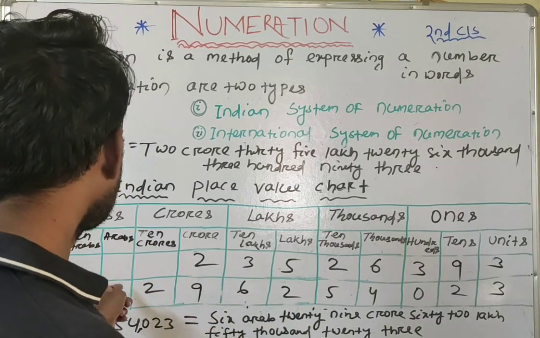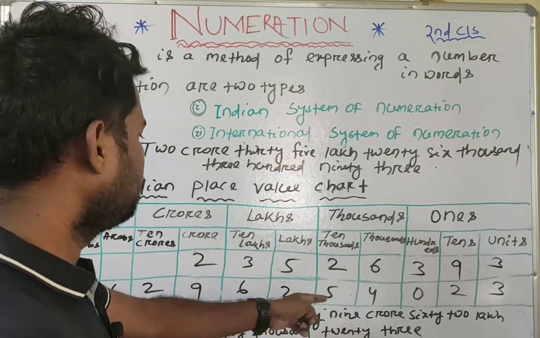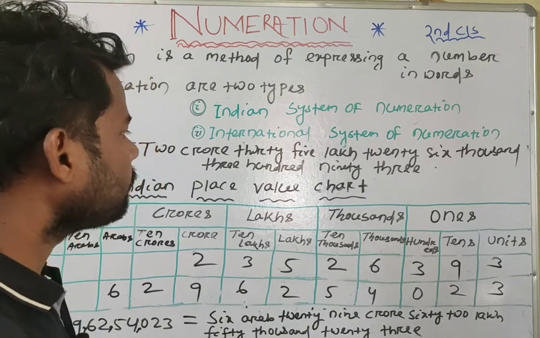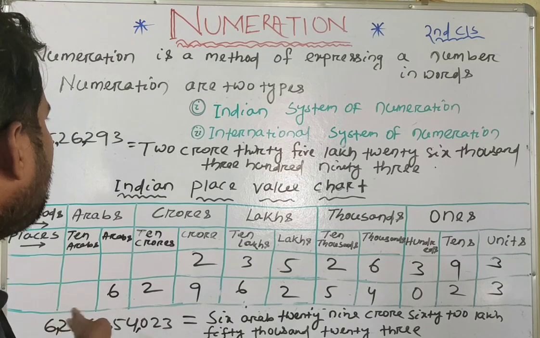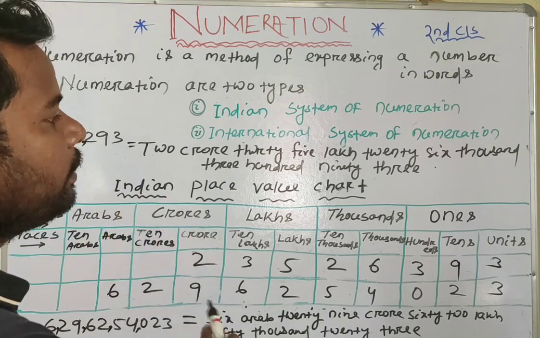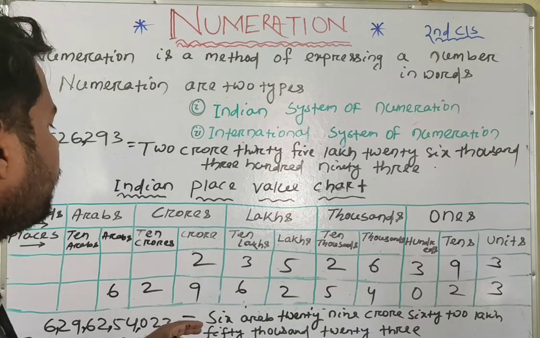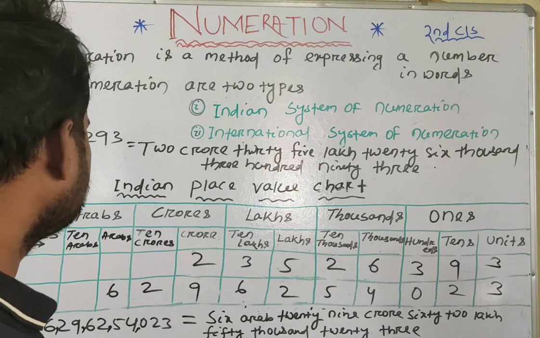6 Arab, 29 crore, 62 lakh, 54,023. We place all digits from the extreme right side, but when we write in words, we write according to period from the left side.